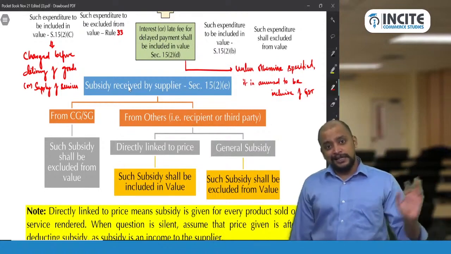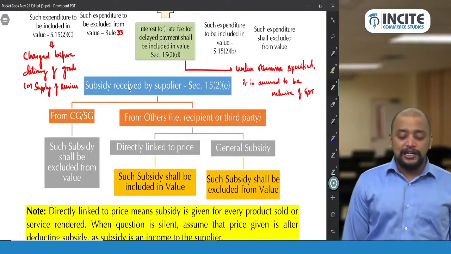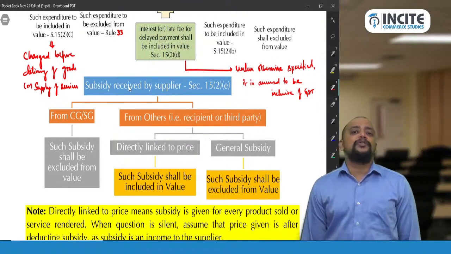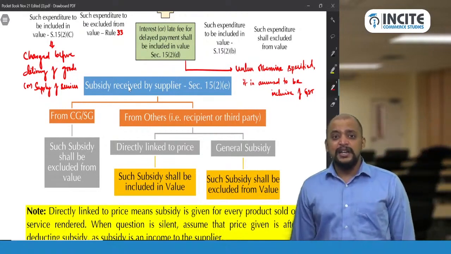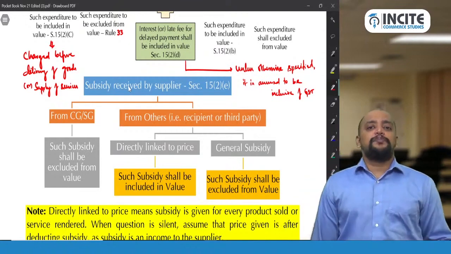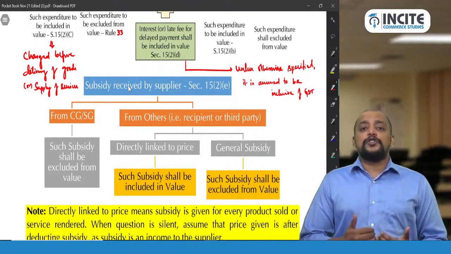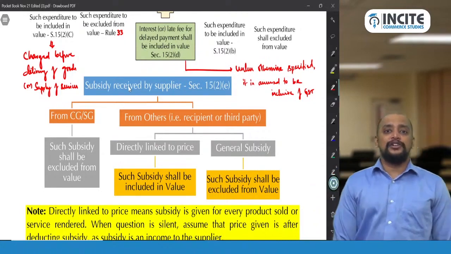Suppose if it is from others, then we need to check whether it is directly linked to the price or not. If it is directly linked to the price, then definitely it should be included in the value. What if it is not directly linked to the price? Then it is a general subsidy, so it will not be included in the value. What is the meaning of directly linked to the price? So subsidy is given with respect to every product sold or every service rendered. Then only it will be known as directly linked to the price.